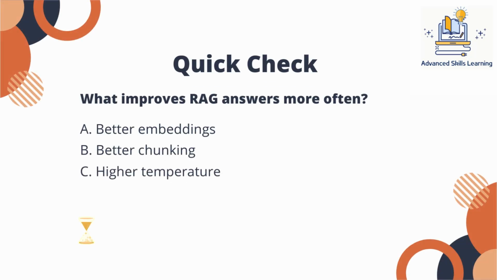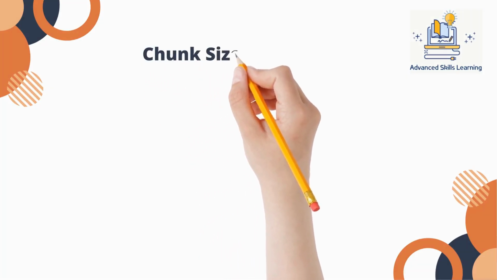Quick check. 2 seconds. What improves RAG answers more often? A. Better embeddings. B. Better chunking. C. Higher temperature. Keep your guess. The answer is B. Better chunking. Because even perfect embeddings cannot recover context that was never preserved in the chunk to begin with.